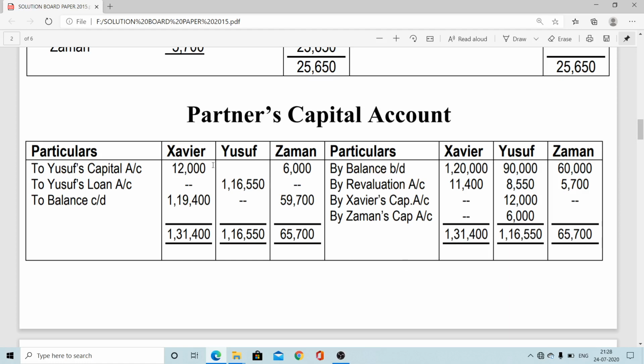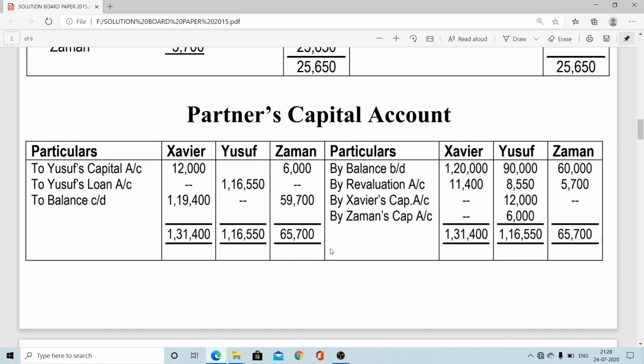Out of that, this 12,000 will be deducted, so 1,19,400 is the present balance. In the same way, 65,700 minus 6,000 gives 59,700. This part goes to the new balance sheet. But in this question, no new balance sheet is required.